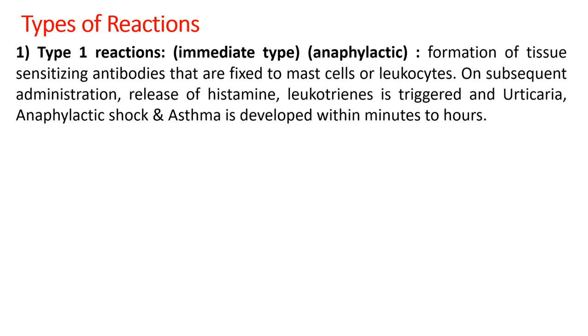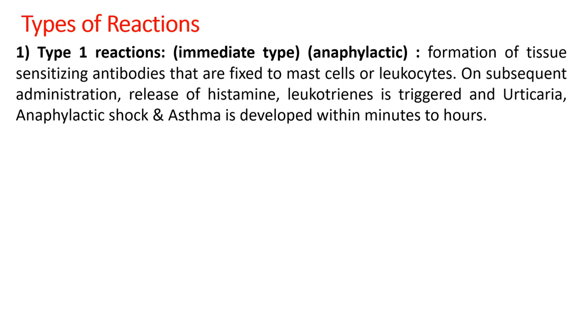Further, another way of classification of these reactions is dependent upon the type of reactions, like formation of tissue sensitizing antibodies. These are called anaphylactic shocks. These occur very immediately and at a faster rate, within minutes.